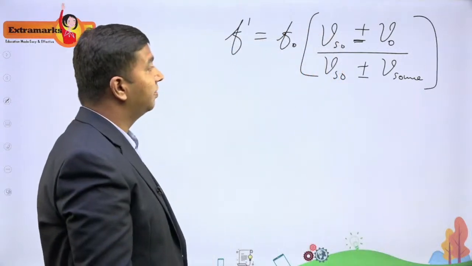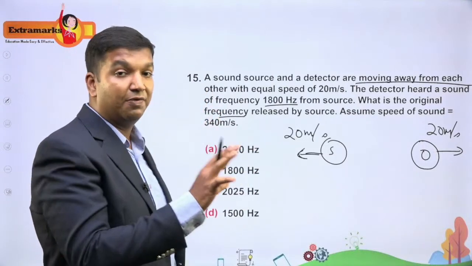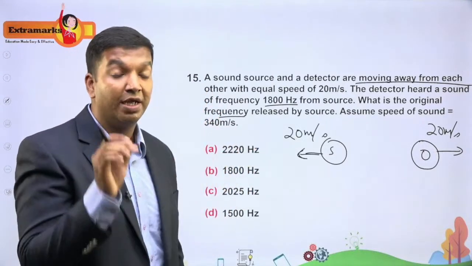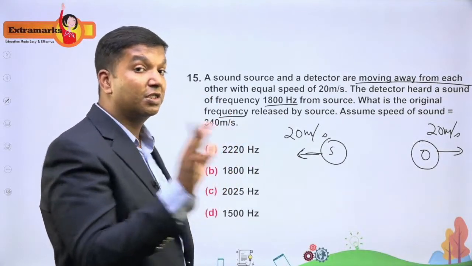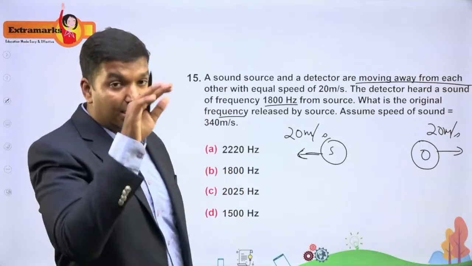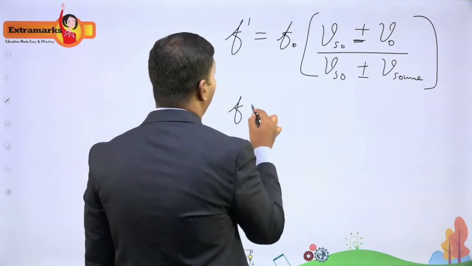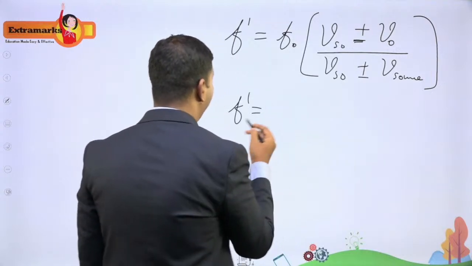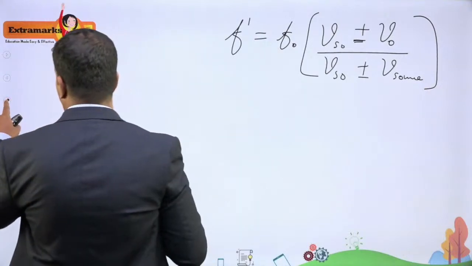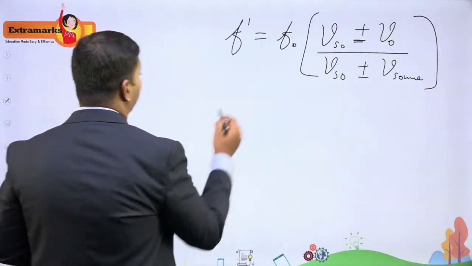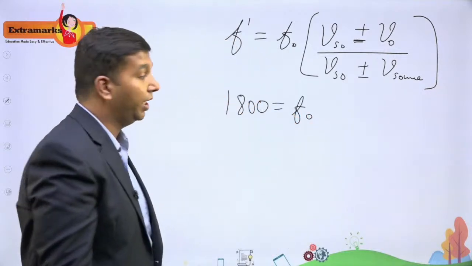Now two things are happening here. When the observer is stationary and the source is moving away, you will see a dip in the frequency. If the source is stationary and the observer is moving away, then also you will see a fall in the frequency. Here both are happening. So f dash they have given, which is 1800. Now I have 1800 equal to f naught, which is what you need to find.